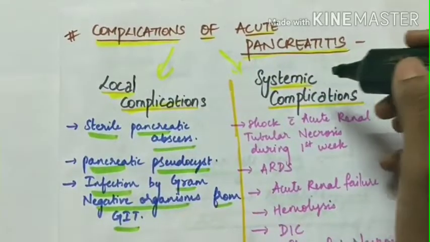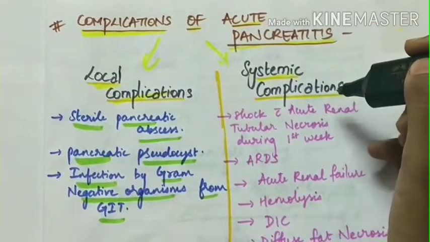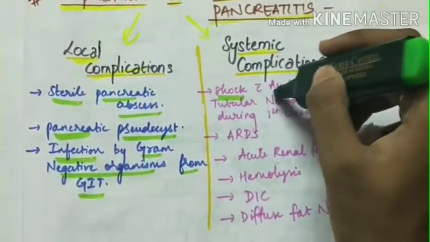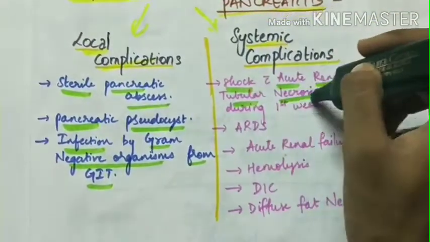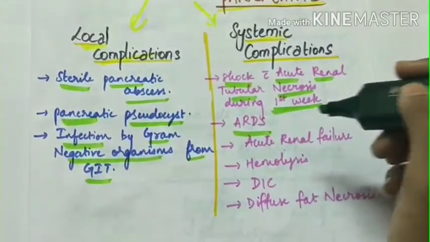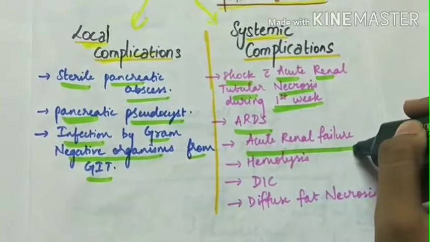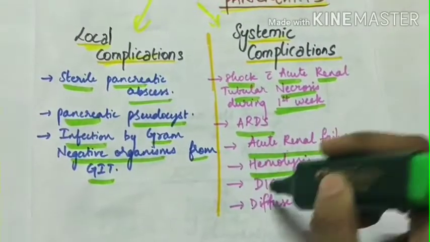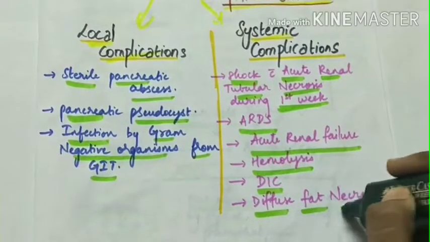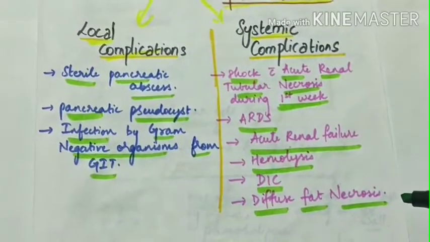The systemic complications include shock with acute renal tubular necrosis during the first week, acute respiratory distress syndrome, acute renal failure, hemolysis, disseminated intravascular coagulation, and diffuse fat necrosis. These are all the complications of acute pancreatitis.